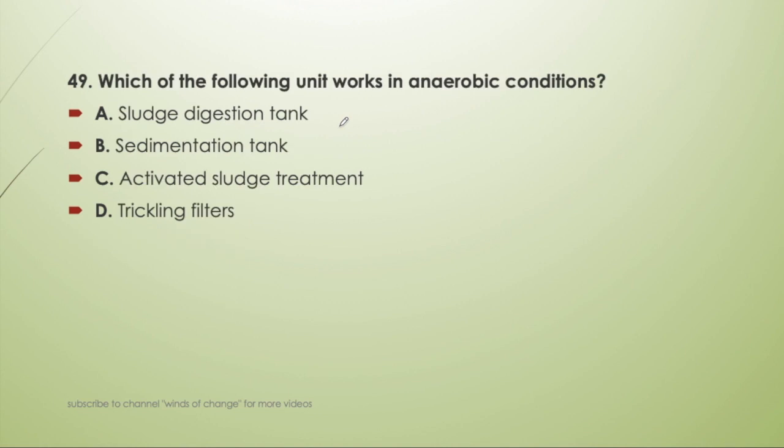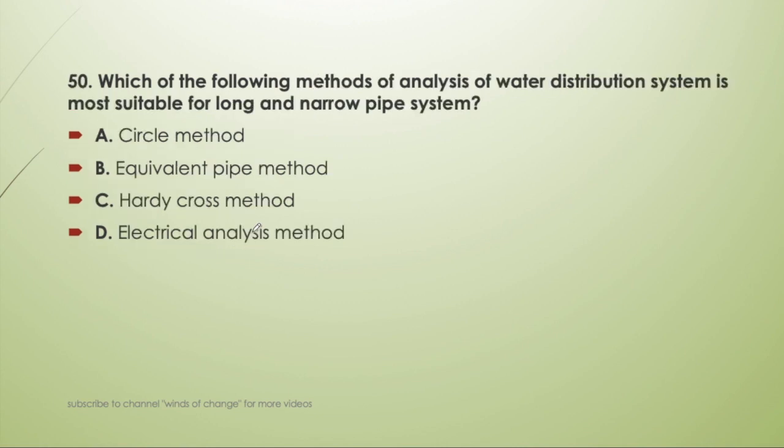Okay. Next question, which of the following unit works in anaerobic condition? Sludge digestion tank, sedimentation tank, activated sludge treatment, or trickling filter? Answer will be sludge digestion tank. Sludge digestion tank is the only one which acts in purely anaerobic condition. Rest all these act in an aerobic condition in the presence of oxygen. This is the only one which works in the absence of oxygen. In the sedimentation tank there is oxygen, activated sludge treatment also there will be presence of oxygen, and in the trickling filter also.